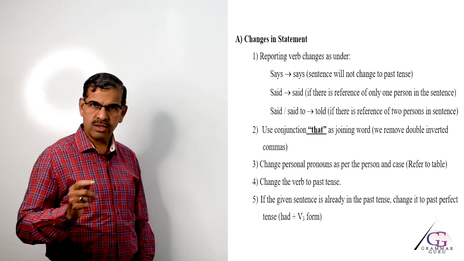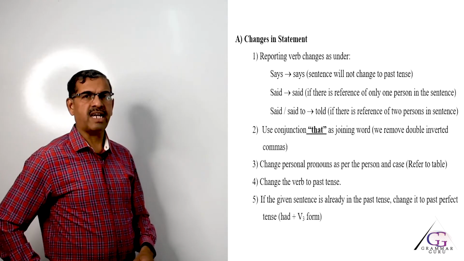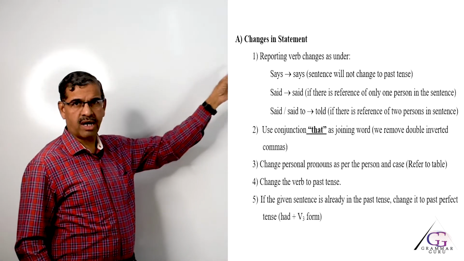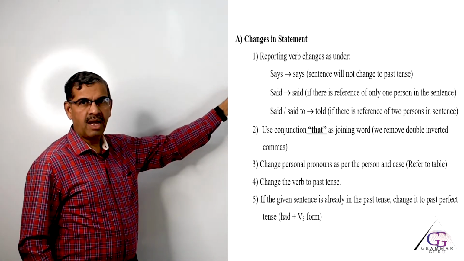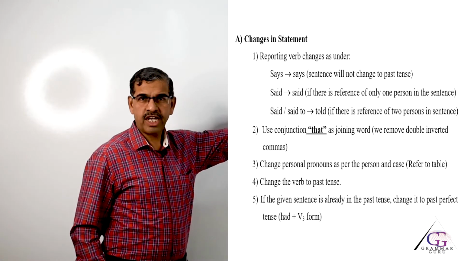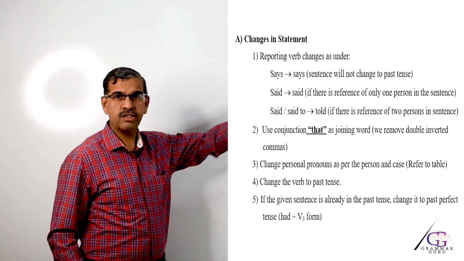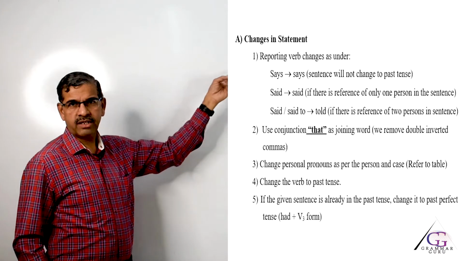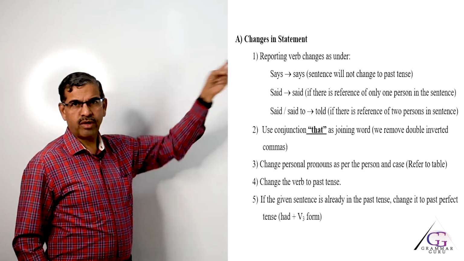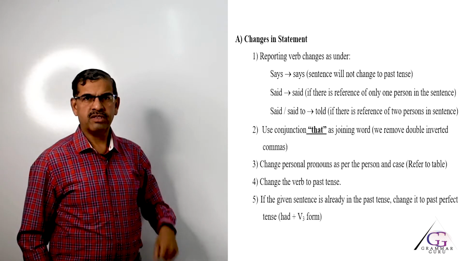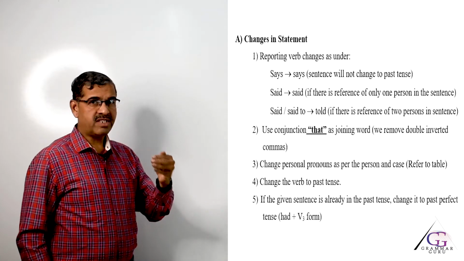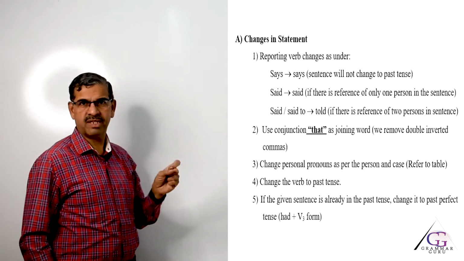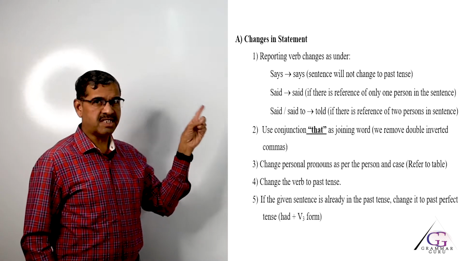Let's take 1 or 2 examples to understand. The first example is: mother said to Rahul, I am going to check your papers today. Let me repeat. Mother said to Rahul, I am going to check your papers today. If this is a statement, it must start with a subject word. So, I is the subject word, personal pronoun. So, this is a statement type.